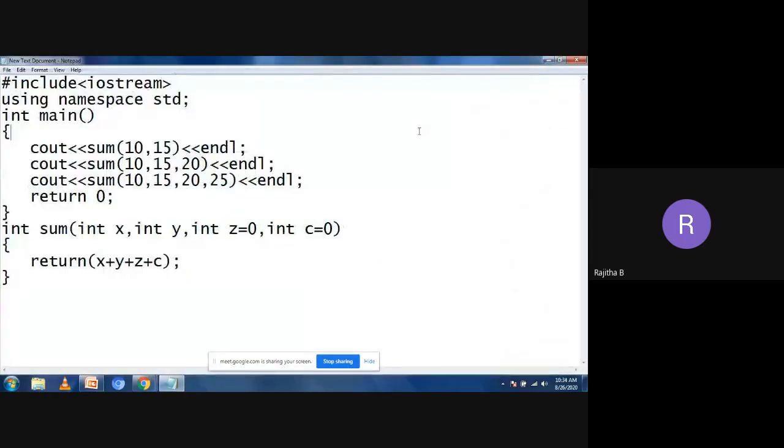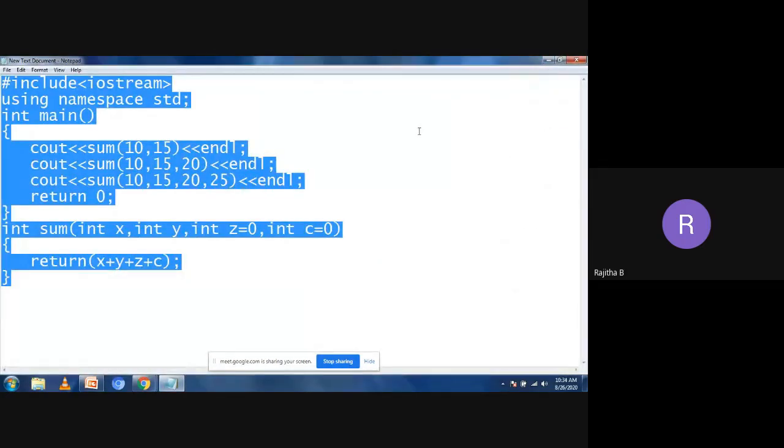Then I want to take the notepad and tell something related to this one. I'm using notepad and deleting this one.